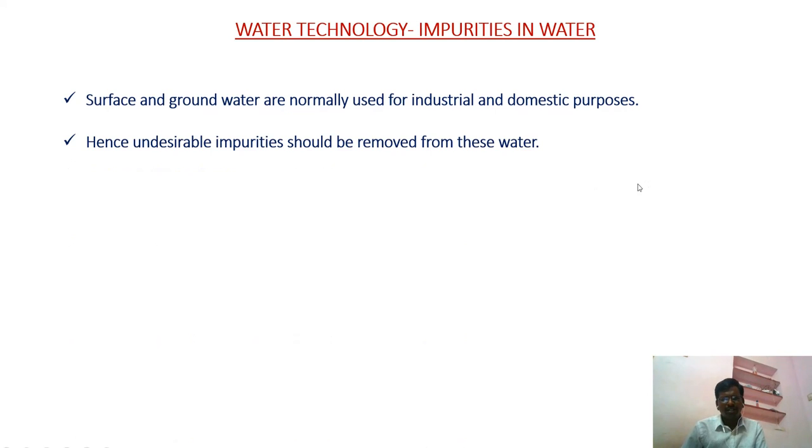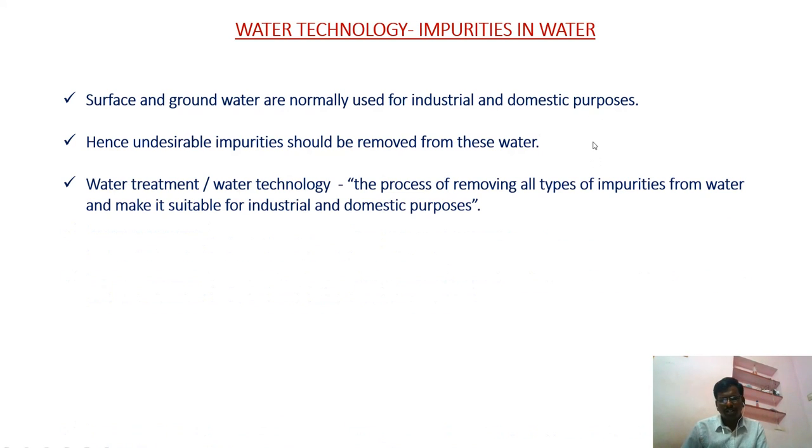Next, surface water is normally used for industrial and domestic purposes. We know that saline water needs some treatment to be used in industry or domestic use, which is high cost. So we are not using saline water, but we are using surface water and groundwater easily, because that water should be free from salt content. That's why we are using surface water for industry as well as domestic purposes.